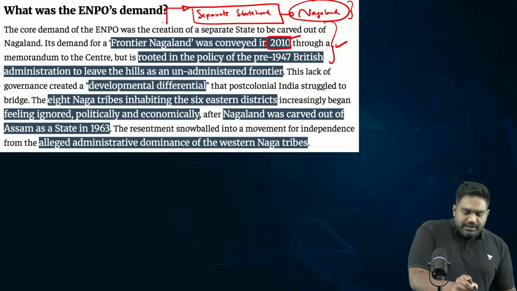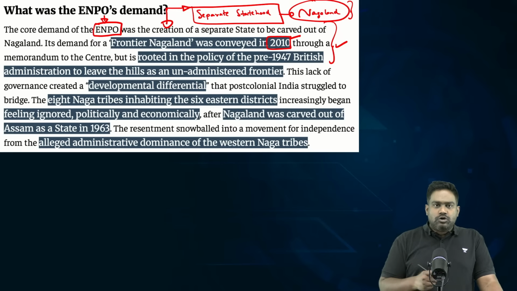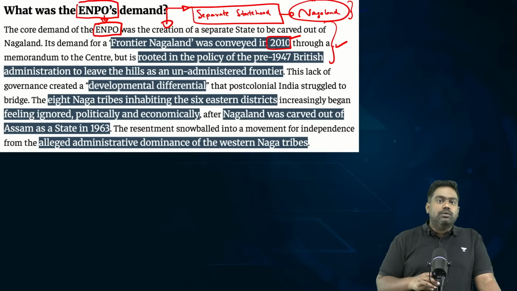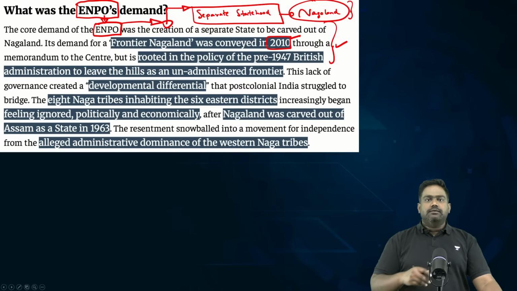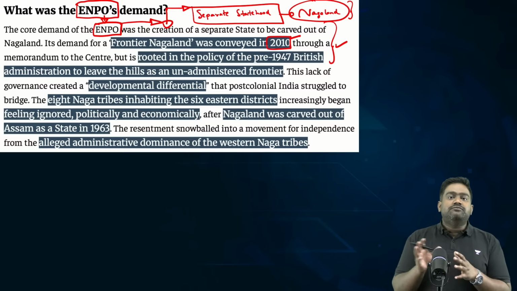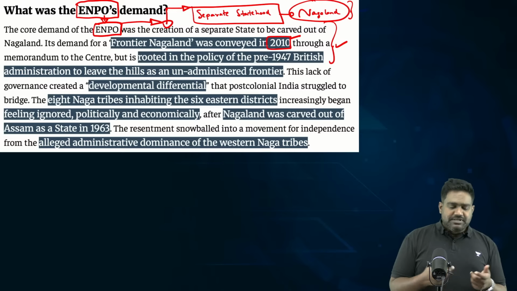So the ENPO, the Eastern Nagaland People's Organization, which was formed, has been acting as the representative of these 6 backward districts, calling for the creation of a separate state within India under the ambit of the Indian Constitution. But they wanted this region to be carved out as a separate state from Nagaland. So essentially, it was a statehood movement, something that India has seen across Northeast India and in other parts of the country as well.